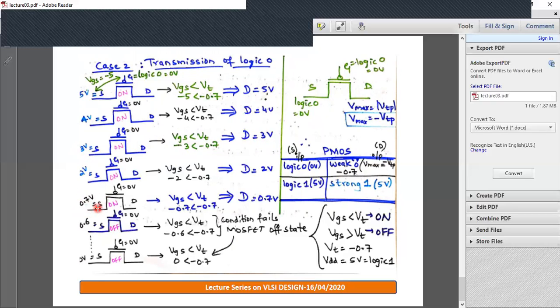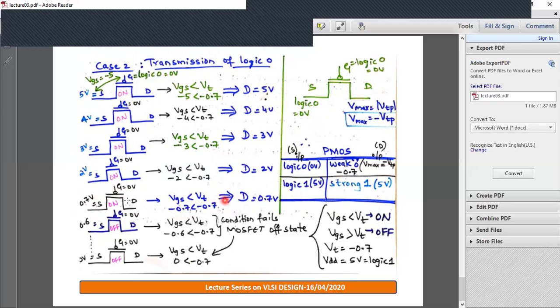So when the source approaches 0.7, as you know, gate is at 0. So VGS is minus 0.7, and it is now exactly equal to the threshold value of PMOS. Exactly equal to the threshold value also, the MOSFET will be in on state.